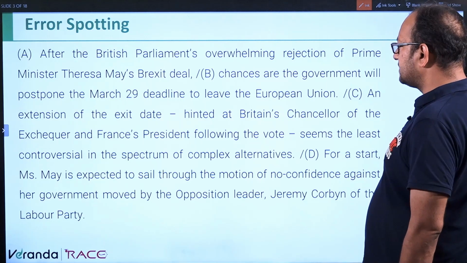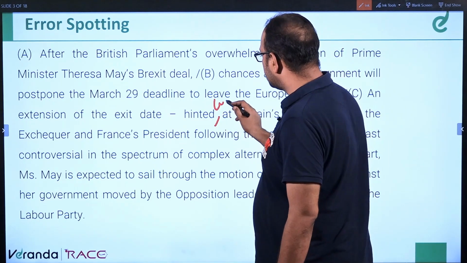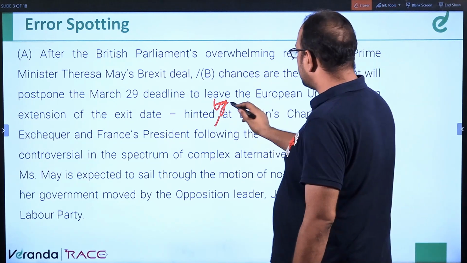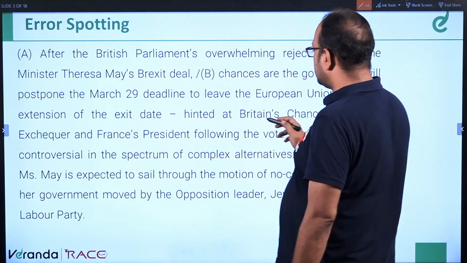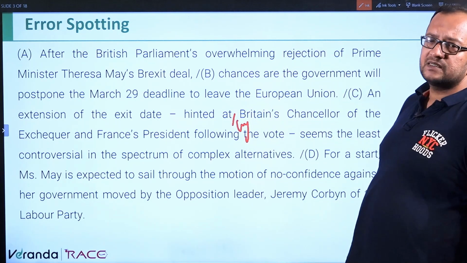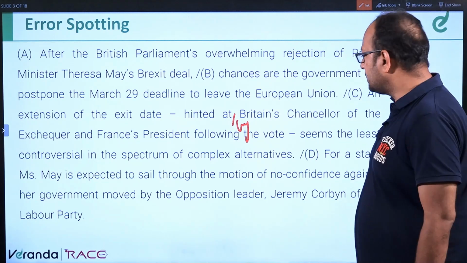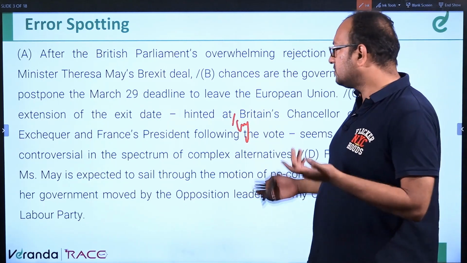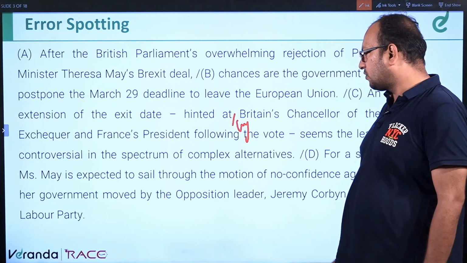An extension of the exit date hinted at, here it should be hinted at by the Britain's Chancellor, hinted at by the British Chancellor, here it should be by, because the extension of the exit date has been hinted at by Britain's Chancellor of the Exchequer and France's President following the vote.